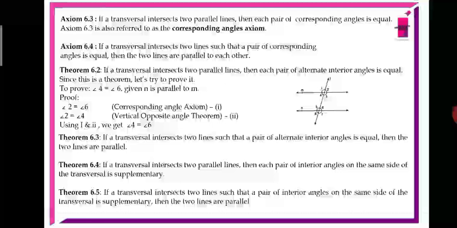Apart from this, we have one more theorem, 6.6, which is related to parallel lines. So theorem 6.6 says that if there are three lines, let M, N, O be the three lines. If M is parallel to N and N is parallel to O, then M is also parallel to O.